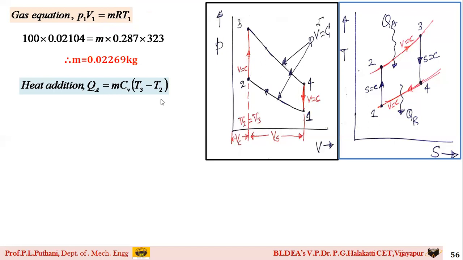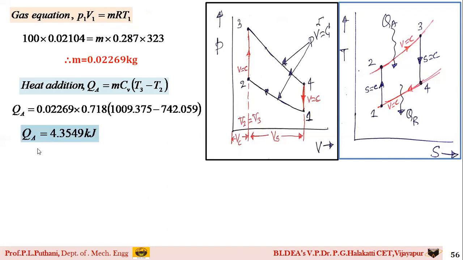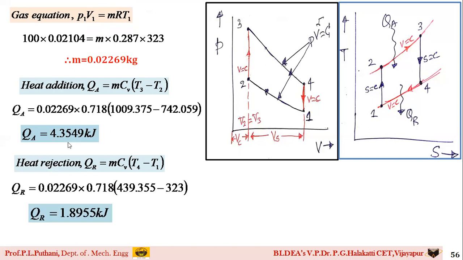Now once you have calculated this, directly you can also find out the heat addition, that is m Cv (T3 minus T2). Substitute the values. Cv value is 0.718, m value is just now calculated. On substitution and simplification, the value of QA is 4.3549 kilojoules. Similarly, the heat rejection is m Cv (T4 minus T1), and on simplification I get the value of heat rejection as 1.8955 kilojoules.